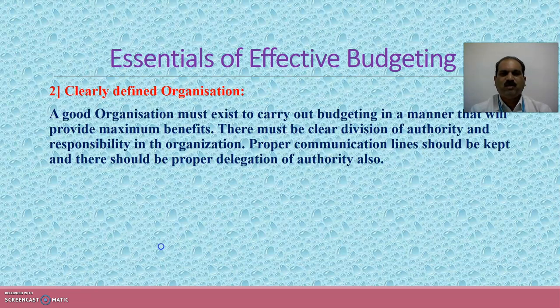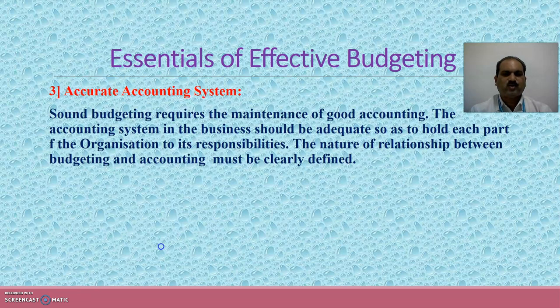Second essential, clearly defined organization. A good organization must exist to carry out budgeting well, providing maximum benefits. There must be clear division of authority and responsibility in the organization. Proper communication lines should be kept, and there should be proper delegation of authority also.